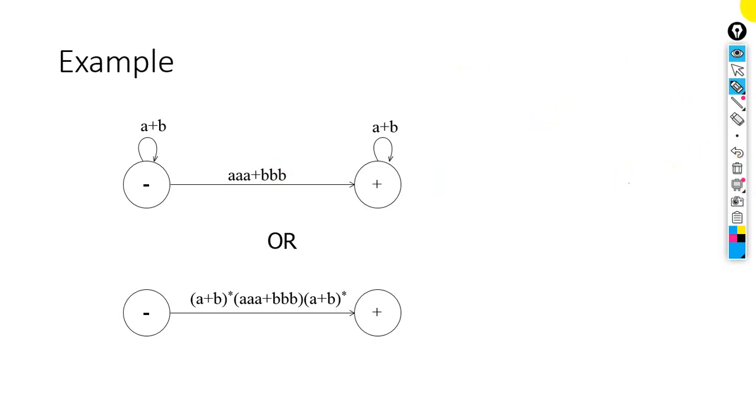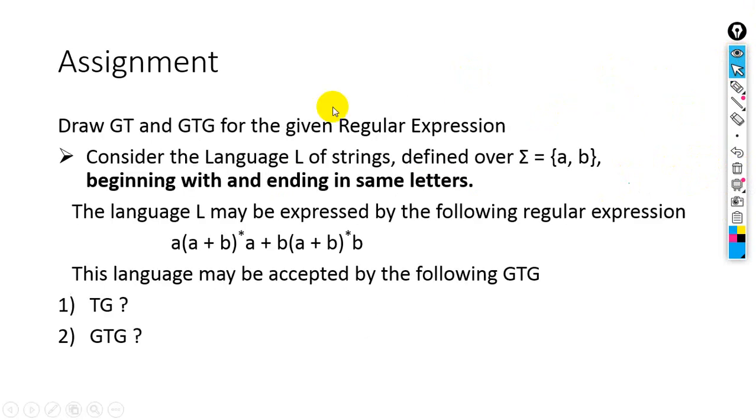Next, what we have is an example. This is for your assignment. Draw TG and GTG for the given regular expression. Okay, sorry, this is not GT, this is TG. Draw TG and GTG for the given regular expression.